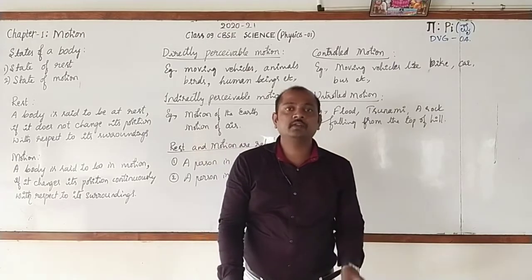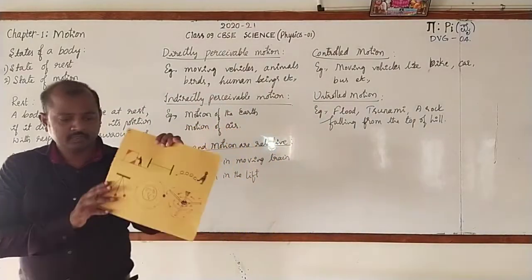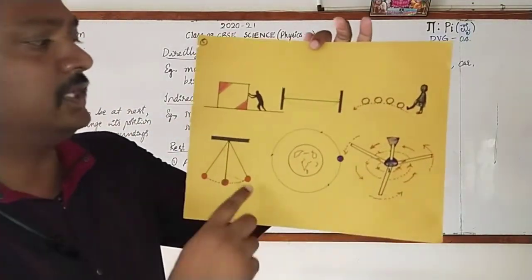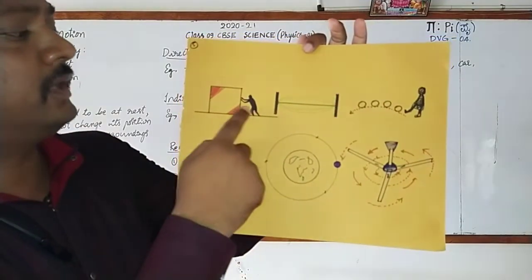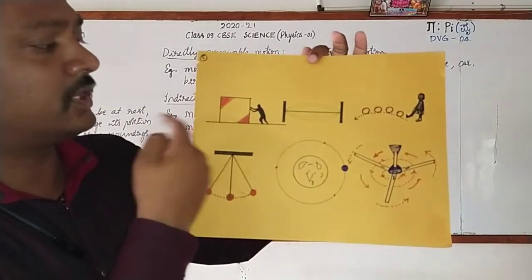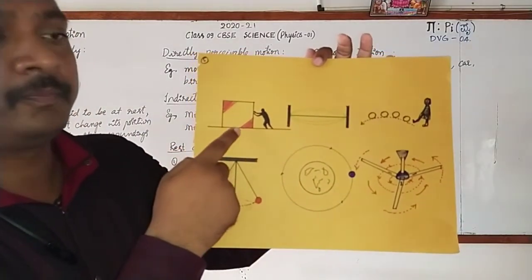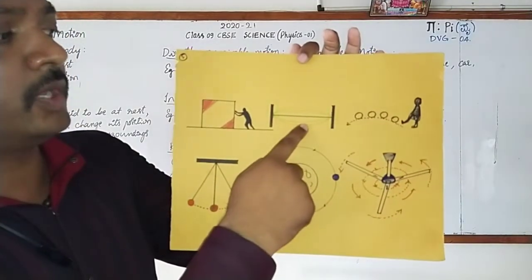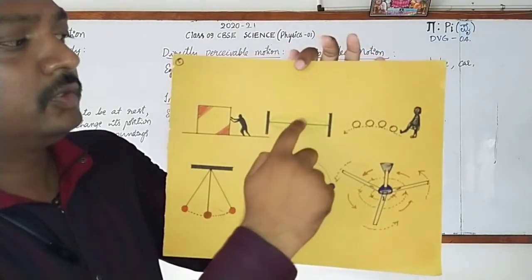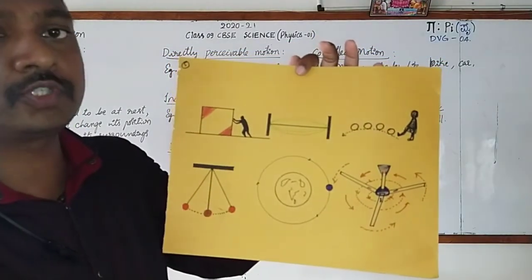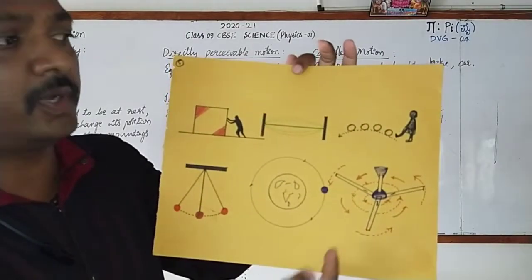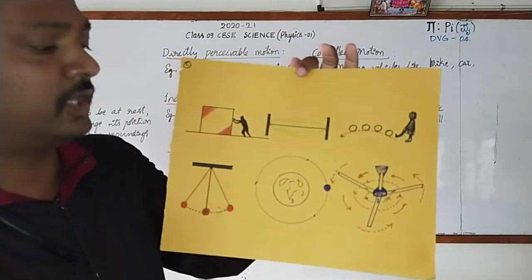Dear students, here I will give you some of the examples. You have to identify what type of motions are these. The first one, here a man is pushing the object, a box, and he is moving in a straight line. We can say that it is an example for linear motion. What about this one? A rubber band is taken and it is stretched, and on leaving you can find like this, it is vibratory motion. Then a boy is kicking the ball. The ball is moving in the curved path, and we can say that it is in circular motion.